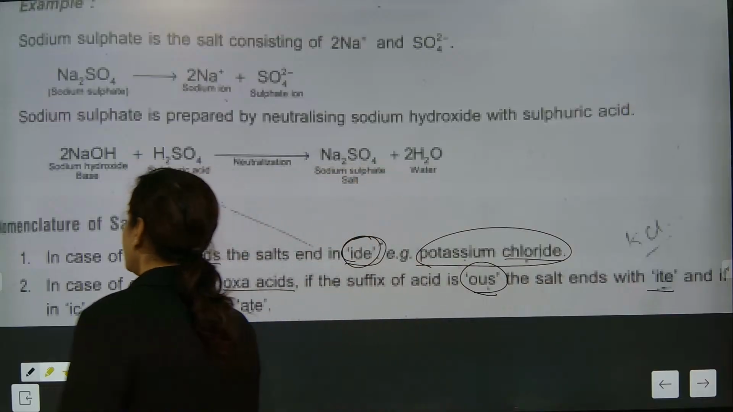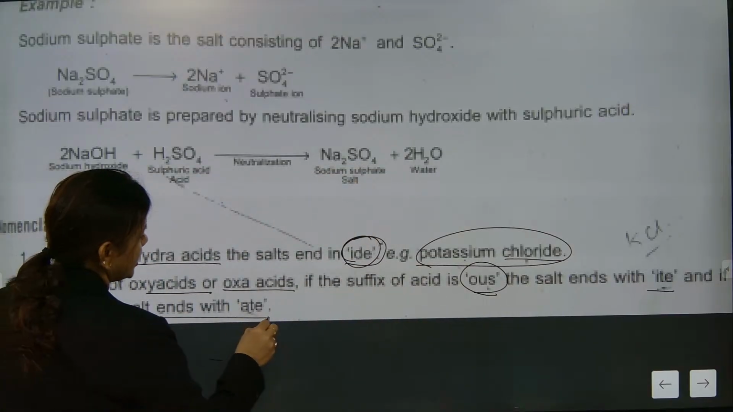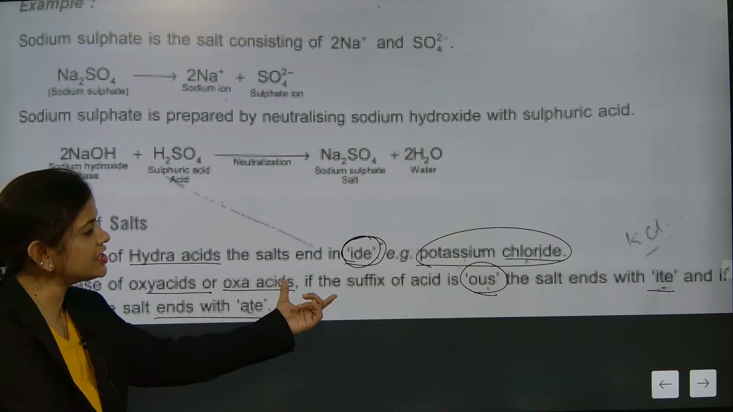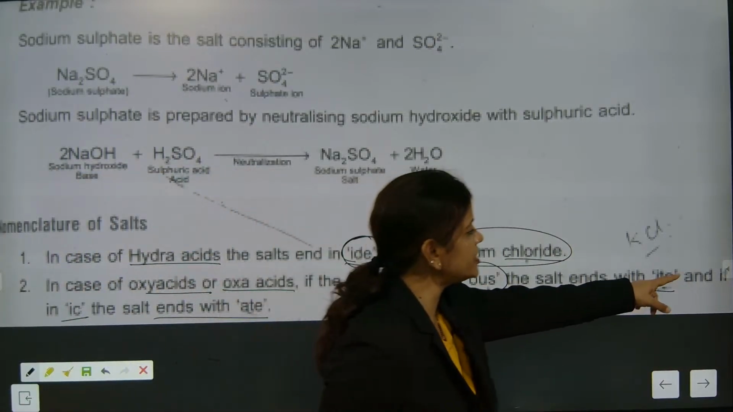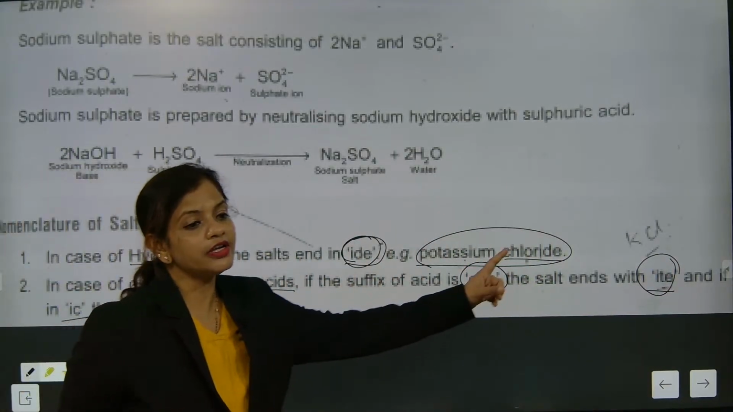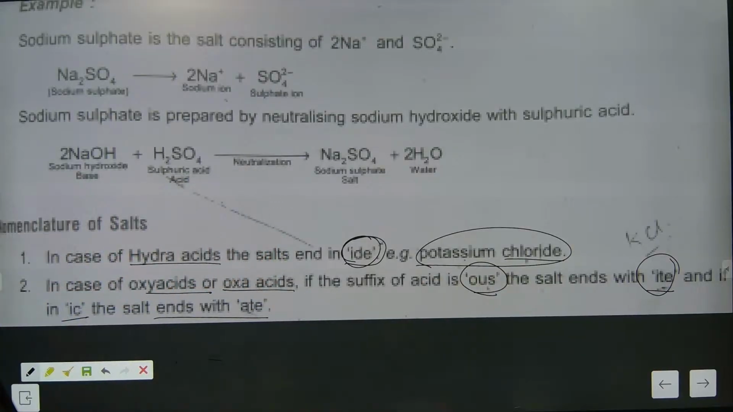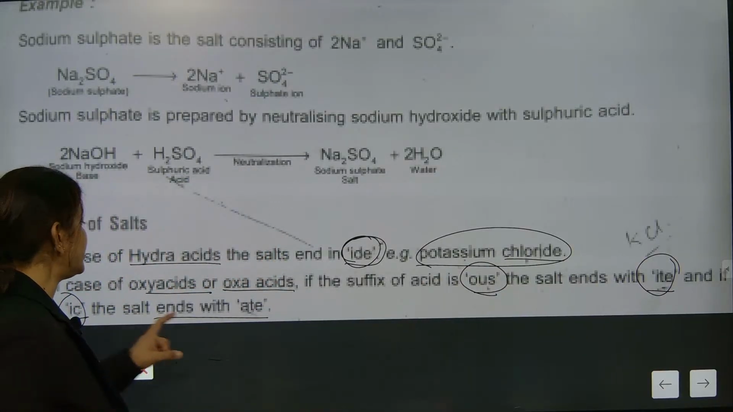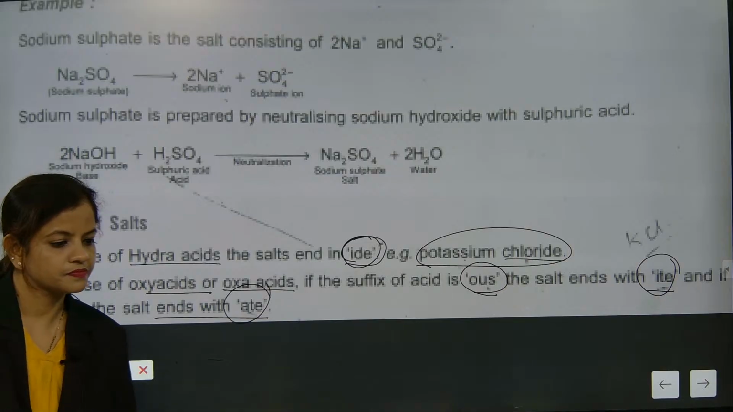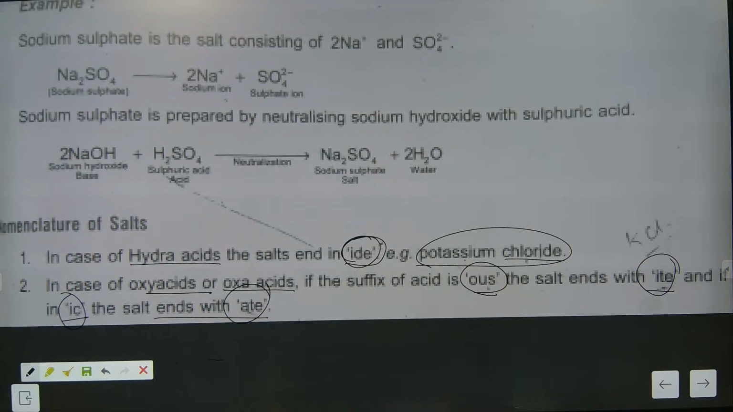And if it is ic, the salt ends with ate. So definitely you need to check the oxy acid parts. If the suffix is ous, the salt ends with ite. Note down. These are shortcut tricks. And if it is ic, it will end with ate. So please kindly note down. This is nomenclature of salt.